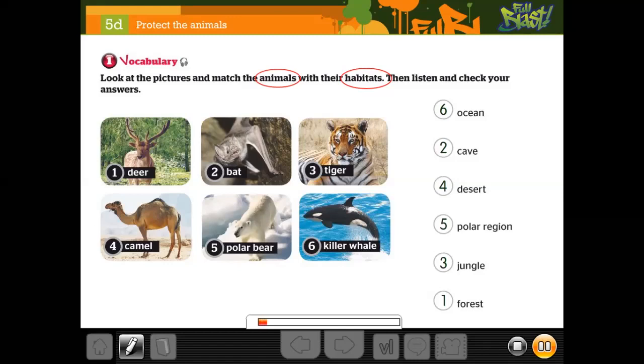5D. Protect the animals. 1. Vocabulary. Look at the pictures and match the animals with their habitats. Then listen and check your answers. 1. Deer, forest. 2. Bat, cave. 3. Tiger, jungle. 4. Camel, desert. 5. Polar bear, polar region. 6. Killer whale, ocean.